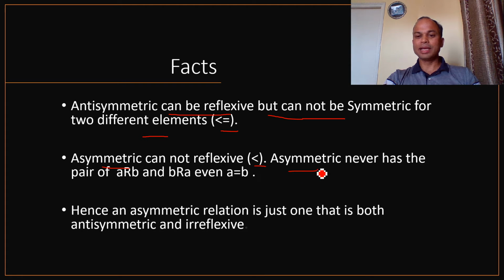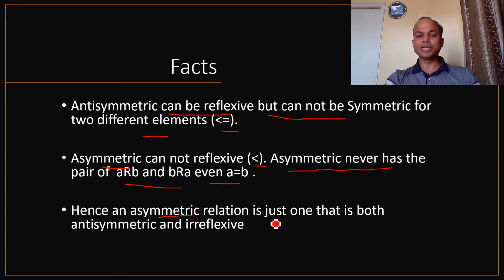For this property, we take the example of less than. An asymmetric relation supports the less than relation, and we cannot write A less than A. Therefore, an asymmetric relation cannot be reflexive. Moreover, an asymmetric relation never has the pair aRb and bRa, even if A equals B. If A and B are equal and A is related to B, then we cannot say B is related to A. So this is a very important fact about the asymmetric relation.